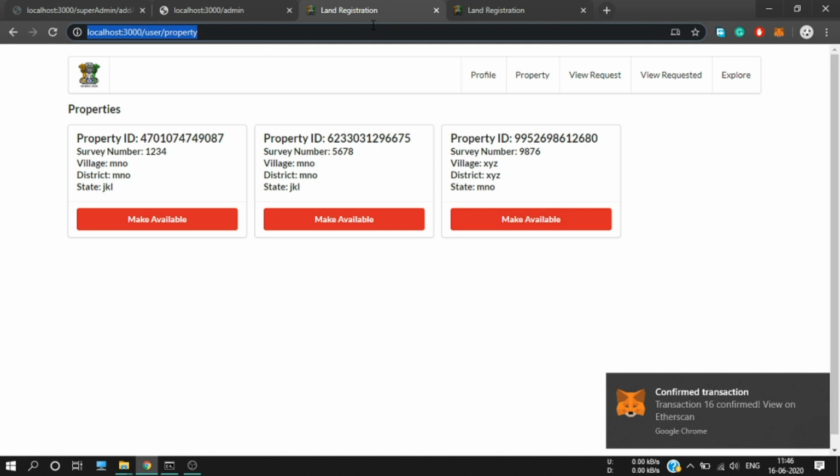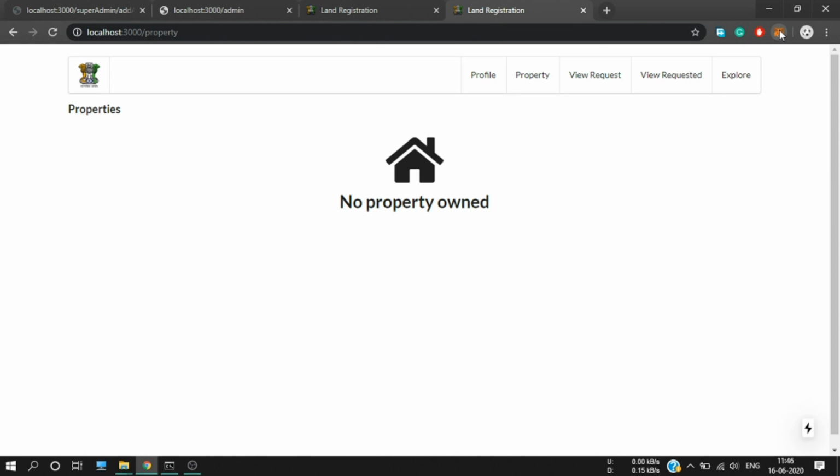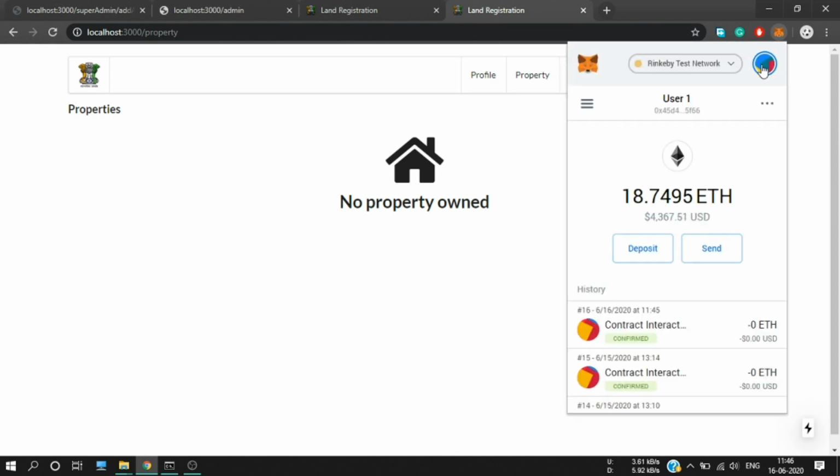Now let me refresh the page, and you can see that now I cannot make this land with survey number 9876, XYZ available again. Now as user number 2, I want to buy this property.